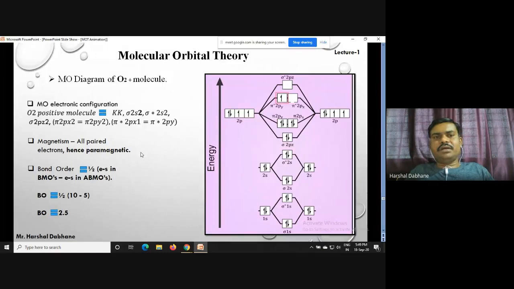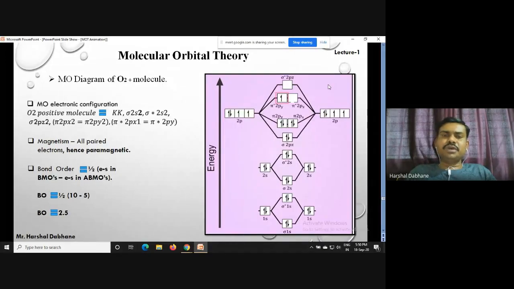So while ejecting the electron from the O2 molecule, we observe that in the O2 positive molecule the bond order is greater than in the O2 molecule. This means when we eject an electron from an anti-bonding molecular orbital, these are the anti-bonding molecular orbitals, that is pi star 2py and pi star 2pz (or x), the bond order increases. But when we eject the electron from a bonding orbital, the bond order decreases. So these are two important points we learn here.